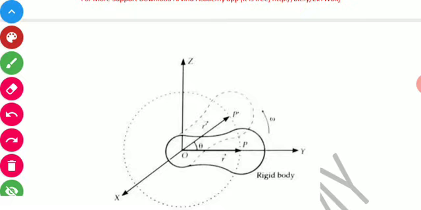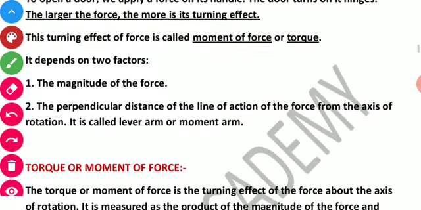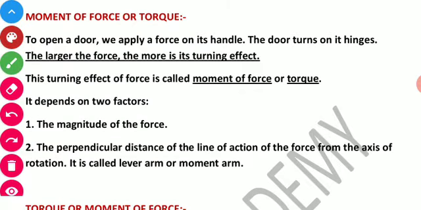This line is Z, the Z axis, because the body is lying along the Y axis, and this Z axis is perpendicular to the Y axis. This Z axis represents the axis of rotation. Next we have moment of force.